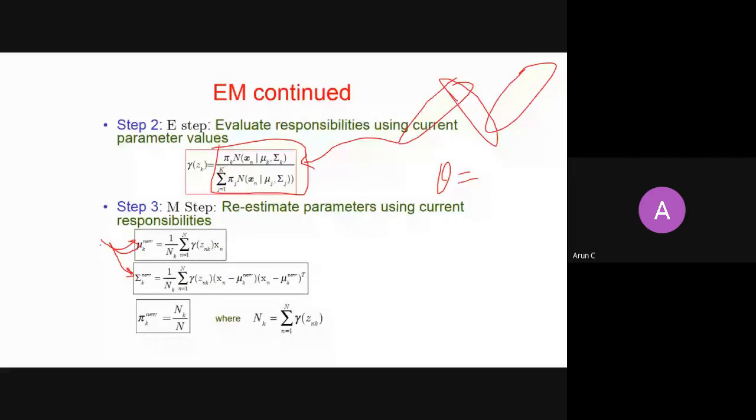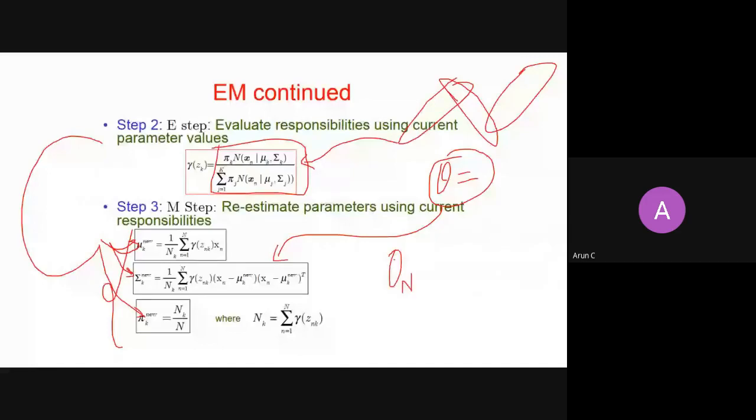Then I iterate again, because these are my new parameters. My theta, which I first initialized with some value, has been updated because of this step. Now I get my new theta. With the new theta, I calculate my posterior probability again, and then I recalculate my theta, and hence I go cyclically on this. When I calculate the posterior probability, this is known as the E step.